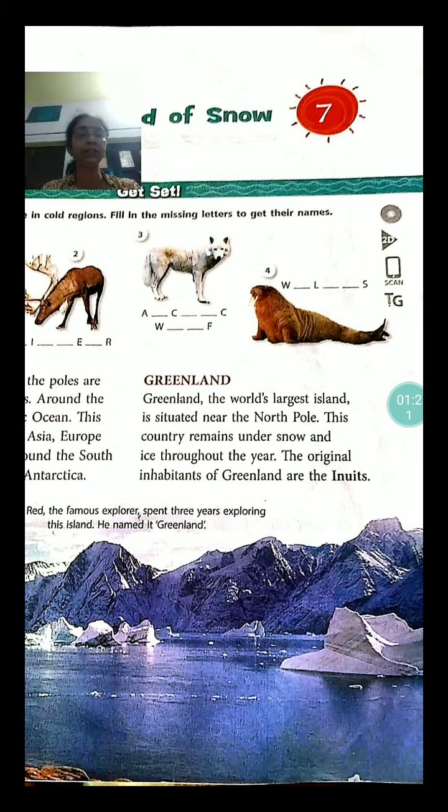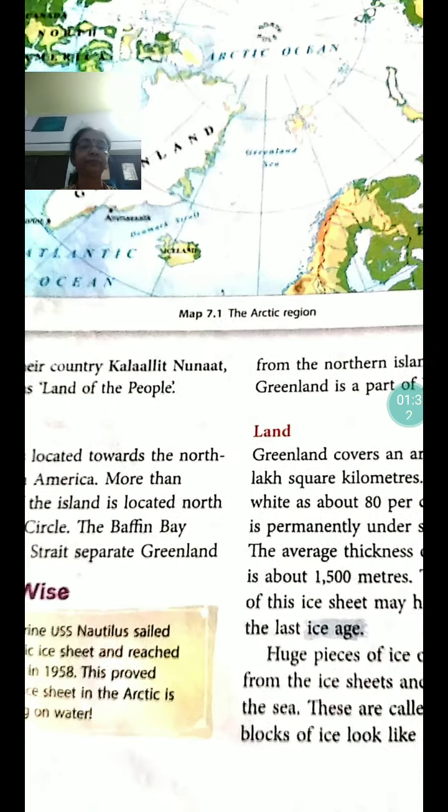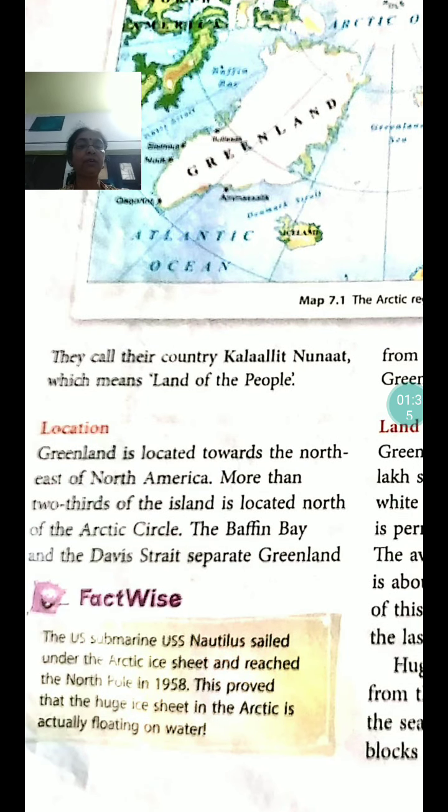This country remains under snow and ice throughout the year. The original inhabitants of Greenland are the Inuits. They call their country Kalalit Nunak, which means the land of the people.